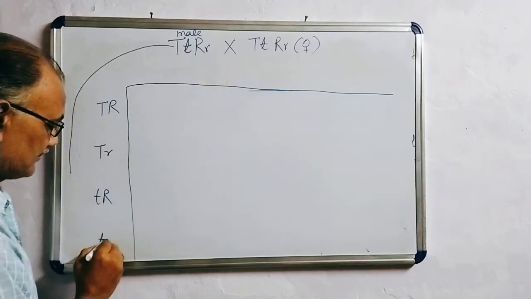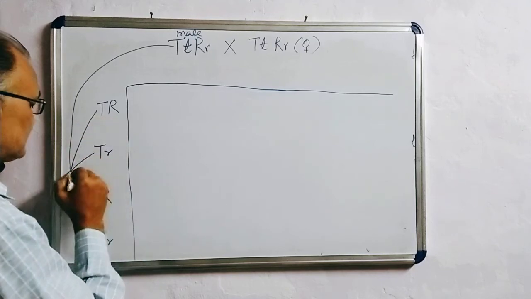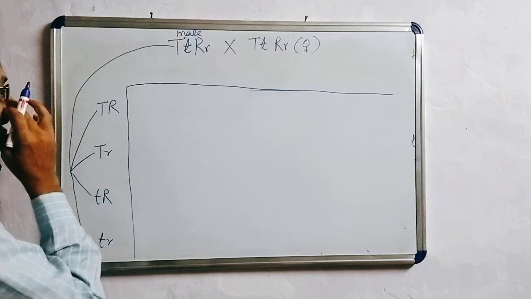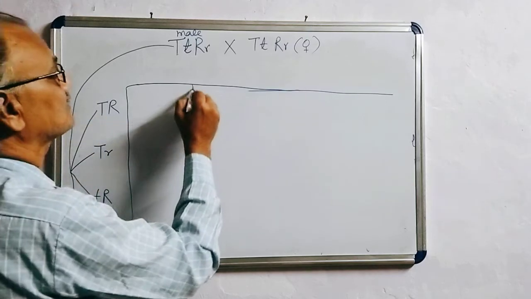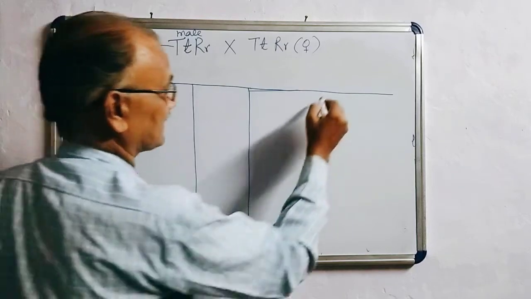Four types of gametes are produced by the male parent. Similarly, four types of gametes will be produced by the female parent.